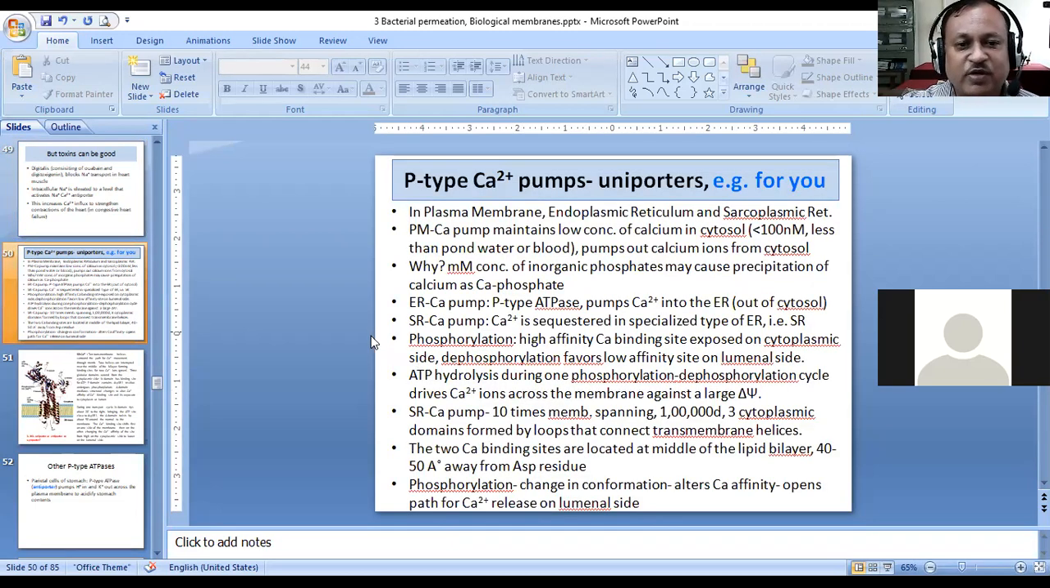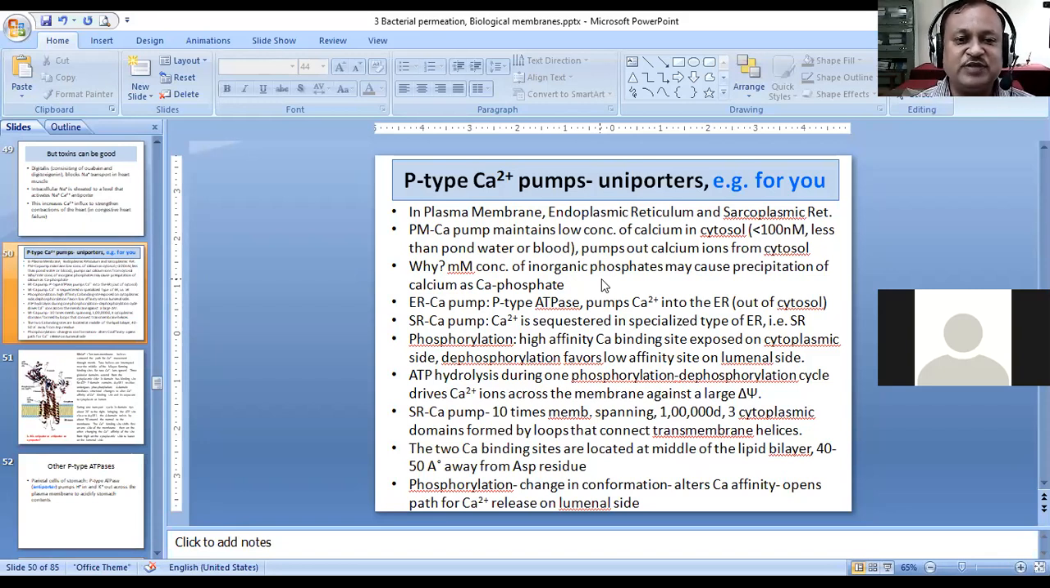Then we come to some other examples of transporters. Here we have the calcium pumps or calcium uniporters. These are also P type uniporters. They are present in the plasma membrane, and also in other membranes such as the membrane of the endoplasmic reticulum and the sarcoplasmic reticulum. The function of these pumps is again to maintain a low concentration of calcium inside the cells.